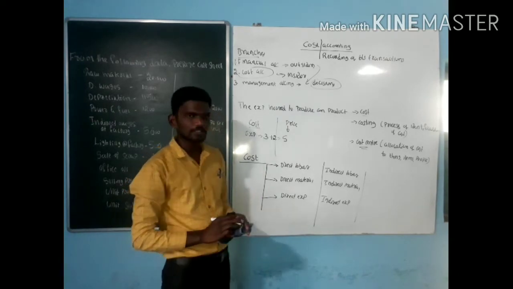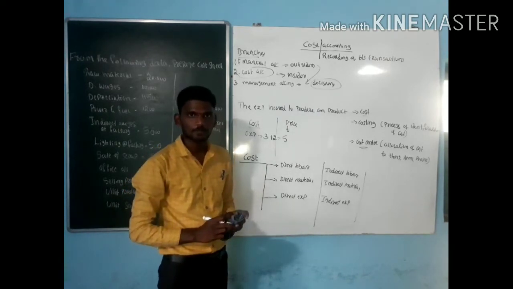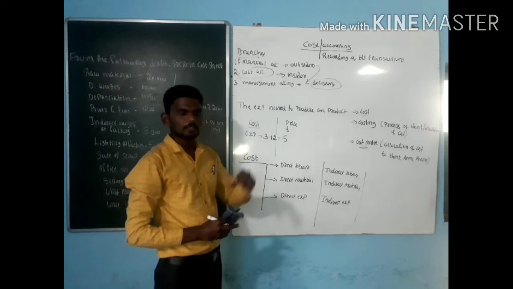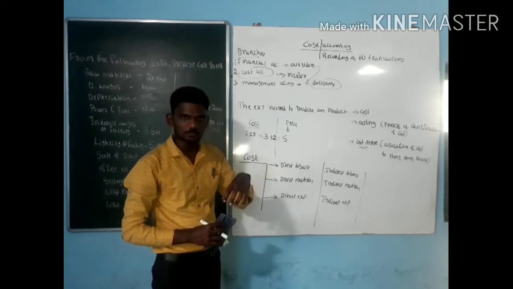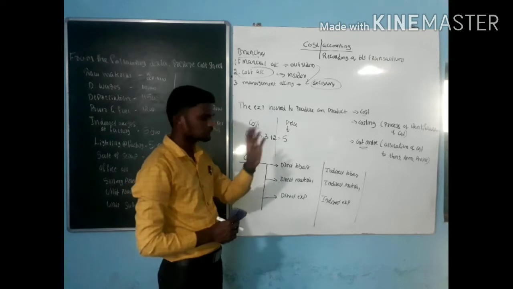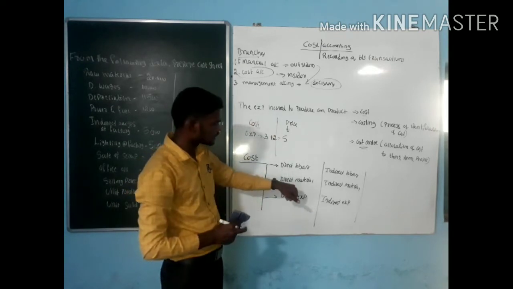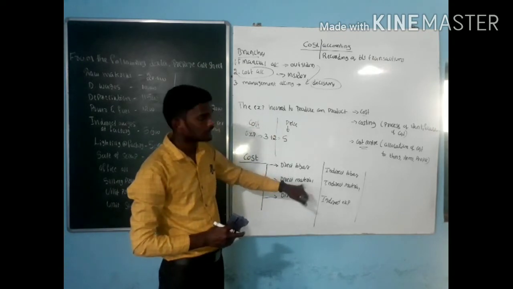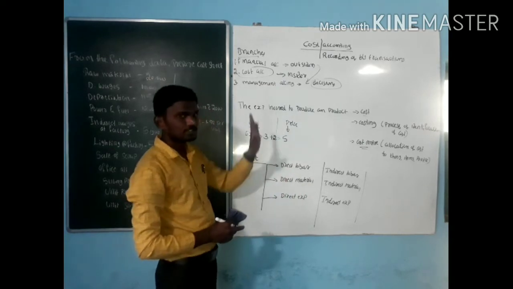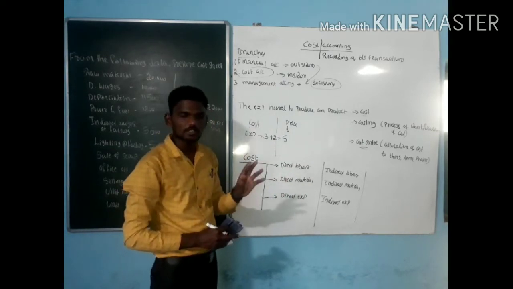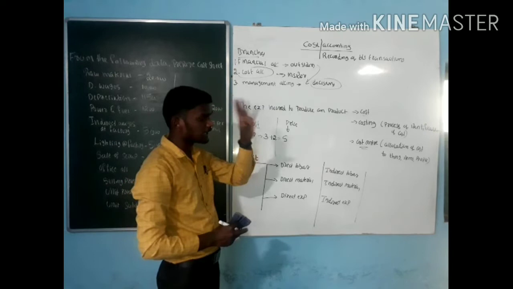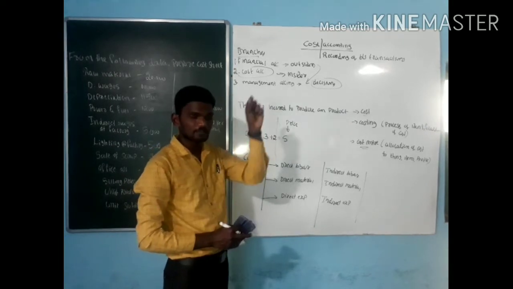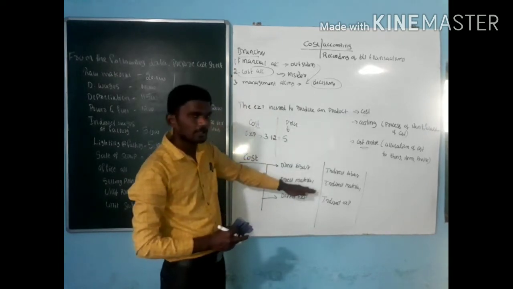First, let us go for direct material. When you come to direct material, in the finished product, I can see some of the main material. It is called direct material. Example, assume this is furniture. For furniture, the main product is wood. We can see it in the finished product. It is called direct material.